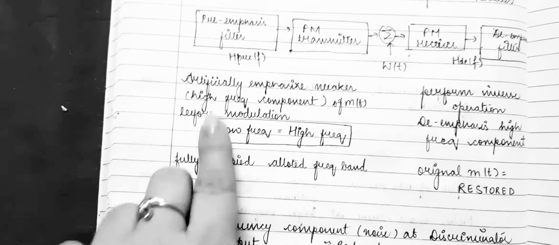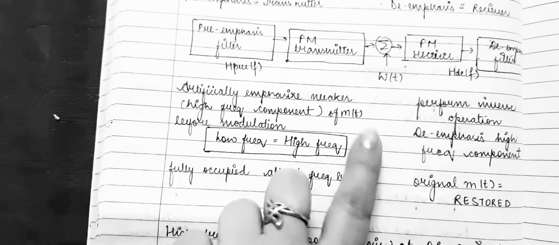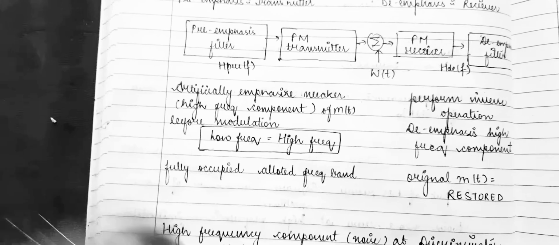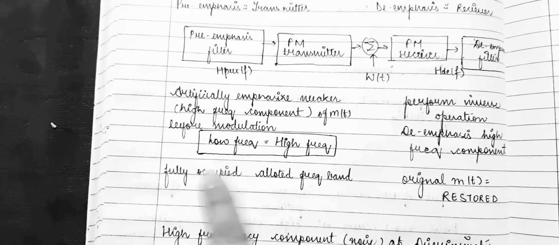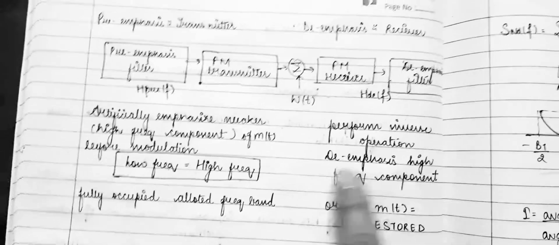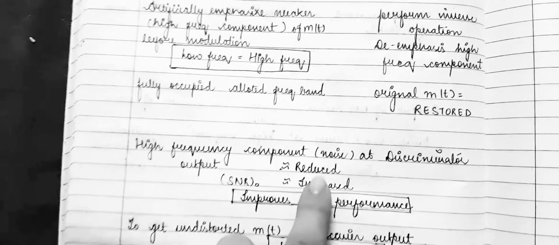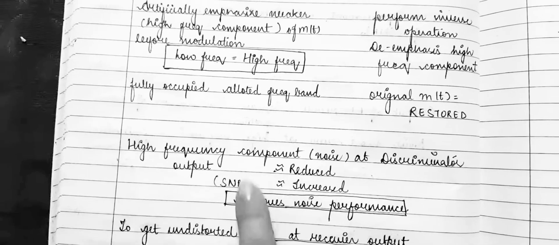In pre-emphasis, it artificially emphasizes the weaker, that is the high frequency components of the message signal, before modulation. That means the low frequency and higher frequency components will fully occupy your allotted frequency band. While de-emphasis considers only the high frequency components, it performs the inverse operation. So here the original message is restored. Now we can see that the high frequency component, that is the noise at the discriminator output, is reduced and your SNR output is increased, which improves your noise performance.